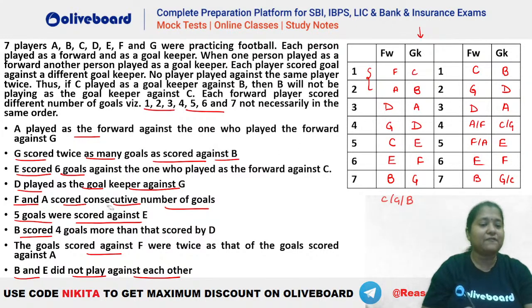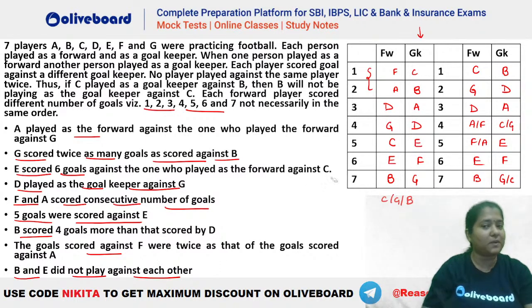Okay. Then F and A are scoring consecutive number of goals. So you can see F and A are consecutive here. So absolutely no issues. 5 goals against E. So you can see E's against we have 5 goals. So this is also fine. B scored 4 more than D. So B is 7, D is 3. Absolutely fine. The goals against F were twice that of goals against A. So F is twice of A. 6 and 3. Again fine.